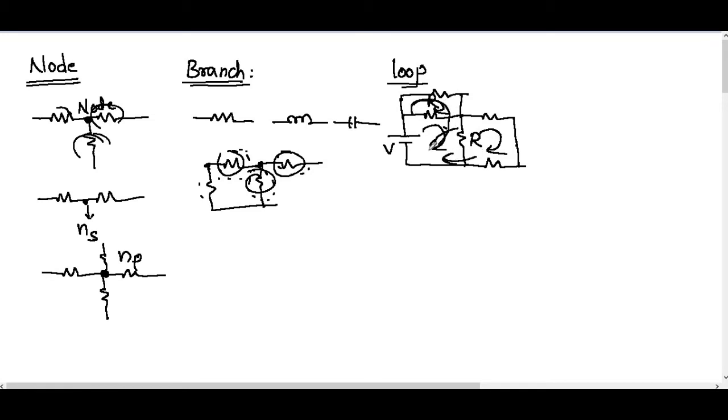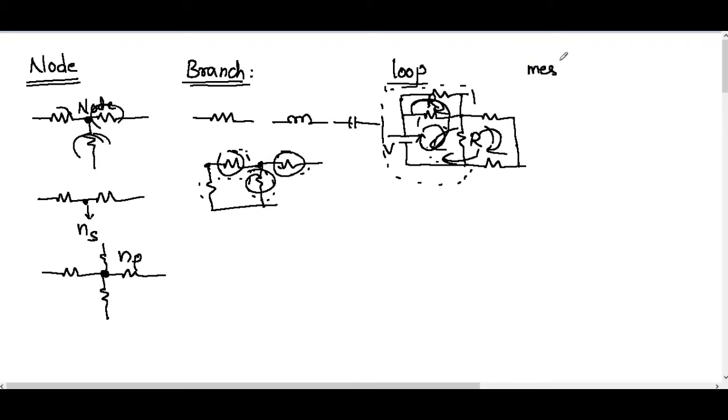That means a loop may have inner loops in it. In this part we have two individual loops and one more big loop. What is meant by a loop? It is just a closed path in the circuit. That is what a loop is.